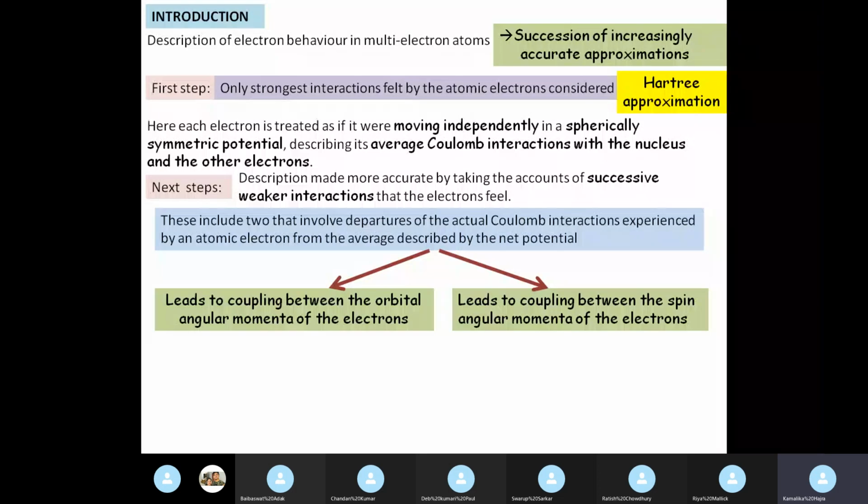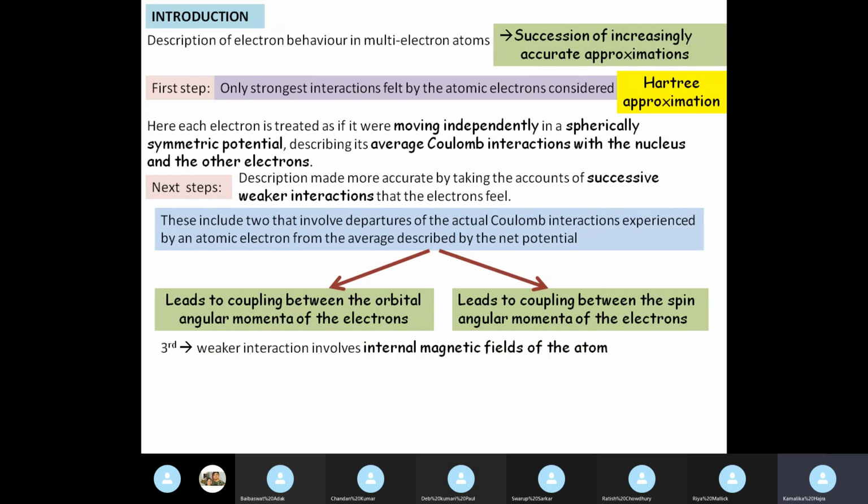So these are two couplings: one between the orbital angular momenta of all the electrons, the interaction between them, and two, since each electron has its own spin, each electron will have its own spin angular momentum, and the coupling between the spin angular momenta of the electrons. These are two. The third is a weaker interaction which involves the internal magnetic fields of an atom.